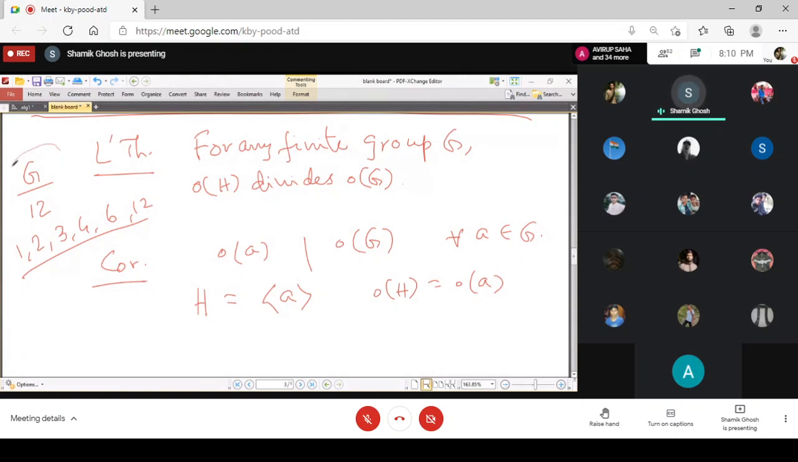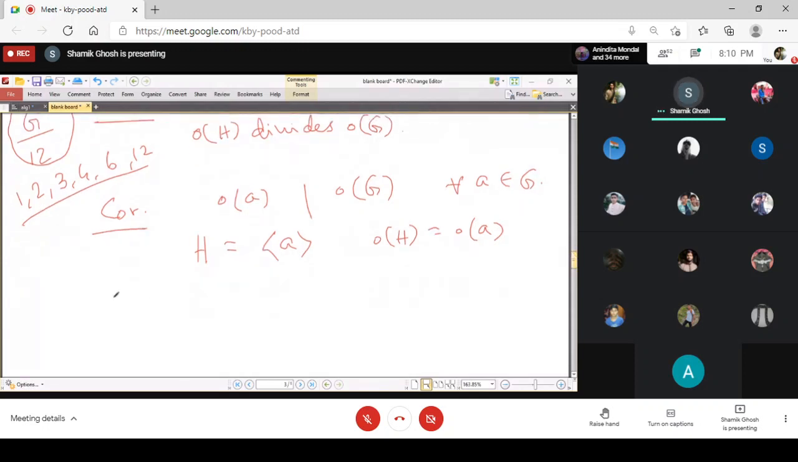So if you have a group of order 12, and if we want to know the order of any element, the order of any element can only be a factor of it: 1, 2, 3, 4, 6, 12. There cannot be any other order. The second application is this.